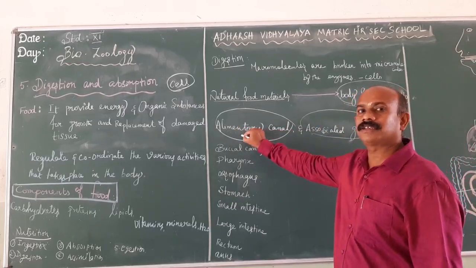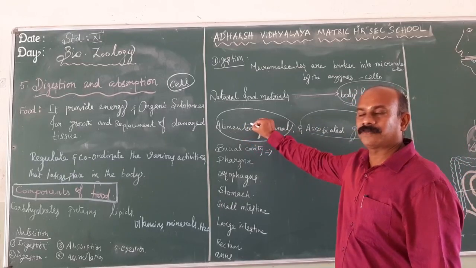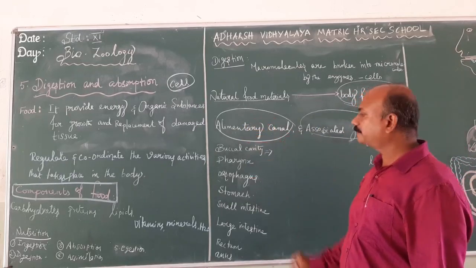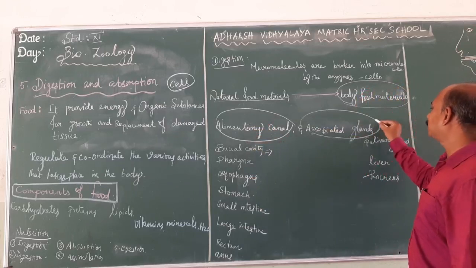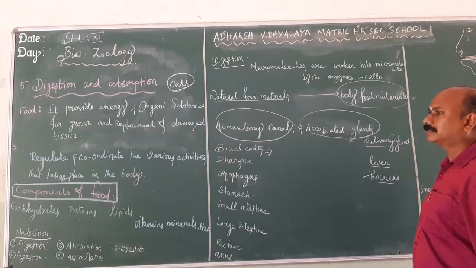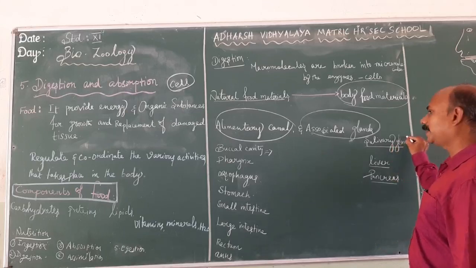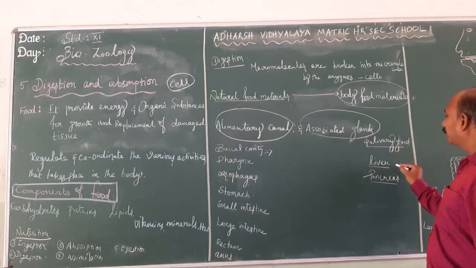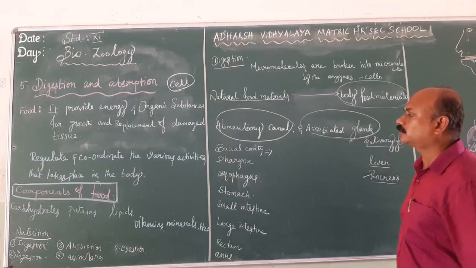The alimentary canal is a long tubular structure. The long tubular structure originating from the buccal cavity, pharynx, esophagus, stomach, small intestine, large intestine, rectum and anus is collectively known as the alimentary canal. It starts from the mouth and ends with the anus. The associated glands are namely the salivary glands, liver and pancreas. Three pairs of salivary glands are present in the buccal cavity. Then liver and pancreas are also associated with the digestive system.